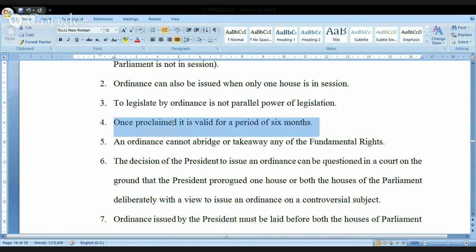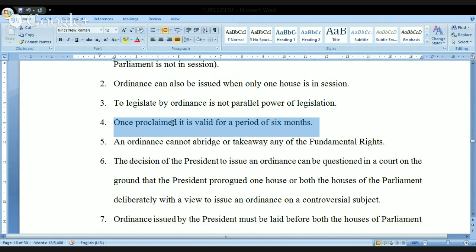Once proclaimed, it is valid for a period of 6 months. See here, the concept of 6 months was not used by the constitution. It is our expression, generally we say that it will be valid for a period of 6 months because the gap between any two consecutive sessions of the parliament should not be more than 6 months. That's the reason it may be 6 months. In the worst case, it may be the 6 months. Meaning yesterday parliament was prorogued, today you are issuing the ordinance, and that ordinance will continue up to the 6 months. So this will happen very, very rarely.